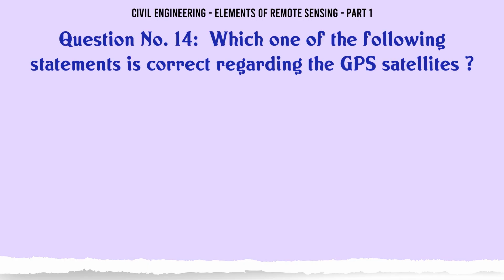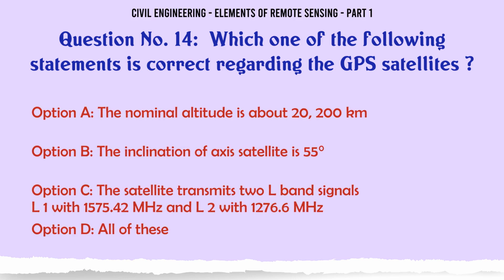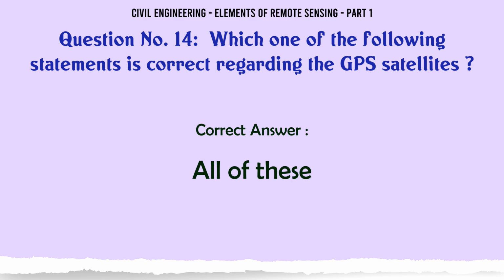Which one of the following statements is correct regarding the GPS satellites? A. The nominal altitude is about 20,200 kilometers. B. The inclination of the orbital plane of the satellite is 55 degrees. C. The satellite transmits two L-band signals, L1 with 1575.42 MHz and L2 with 1227.6 MHz. D. All of these. The correct answer is all of these.